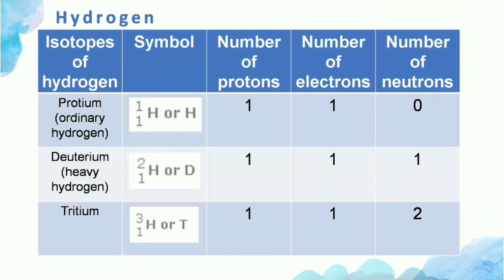You may see here that all the 3 isotopes of hydrogen are having same number of protons and number of electrons. The only thing which is different in them is the number of neutrons. We can find out the number of neutrons by subtracting atomic number from mass number. In protium, there is no neutron, in deuterium, there is 1 neutron, and in tritium, there are 2 neutrons. Note here that hydrogen is the only element which has no neutron in its nucleus.